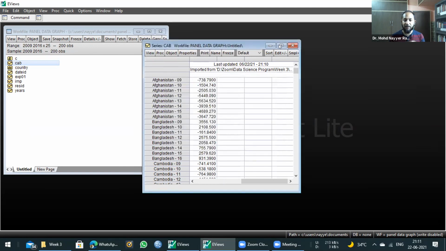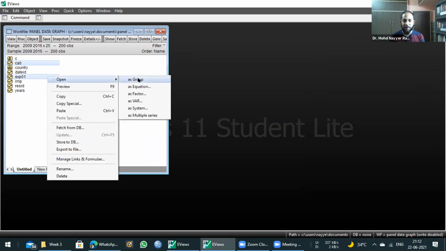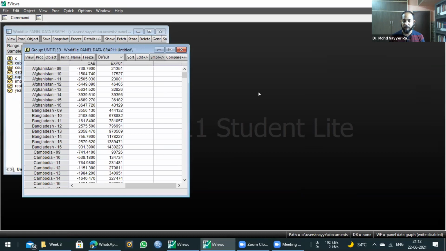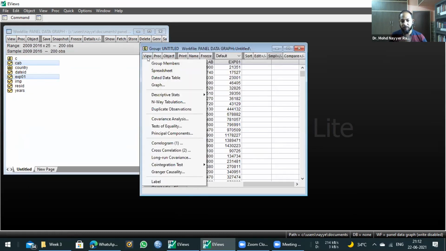But let's see another method where we can have a comprehensive test. We select at least two variables, current account balance and export, and we open them as group. So we have all the variables available to us. We go to View. Now you will see that test of equality will appear. Why was test of equality not appearing previously and now it has appeared?